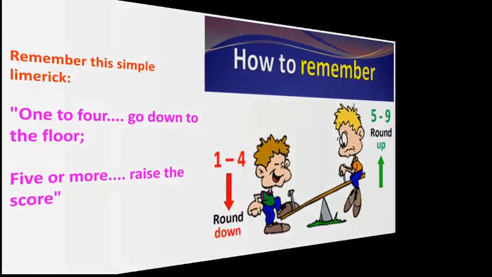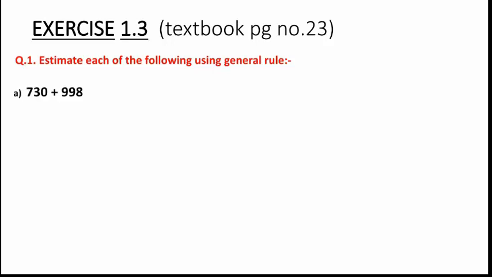Understood? So following this rule, we move to the exercise question given in the textbook on page number 23. Your first question is: estimate each of the following using the general rule. Your first question is 730 plus 998. Clear, children? Before solving this question using the general rule, you must know that the general rule says that we need to round off each number to its greatest place.